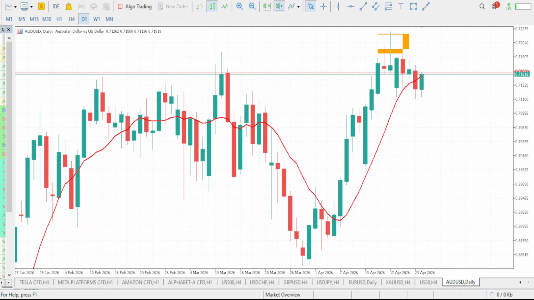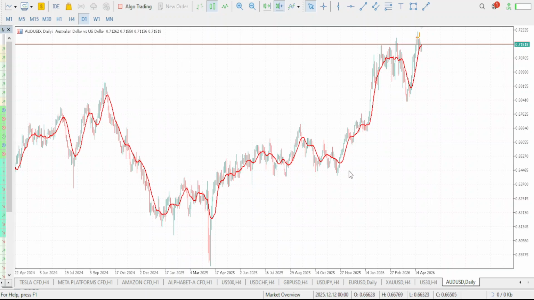Now let's take a look at what we are going to be expecting for the day on our AUDUSD. First things first, before you take a trade, you all know the rules of trading. Rule one: know your trend. Rule two: trade with the trend. So these are the two rules we are going to be making use of. First, we have to know what the trend is. Second, we have to take trades with the trend. Now, what can you say the trend is on your AUDUSD?